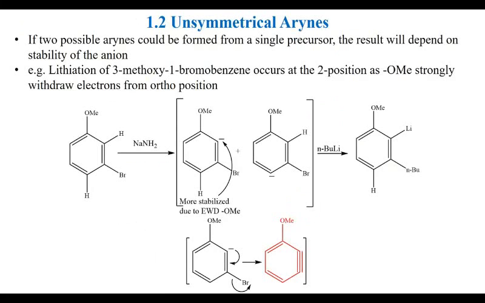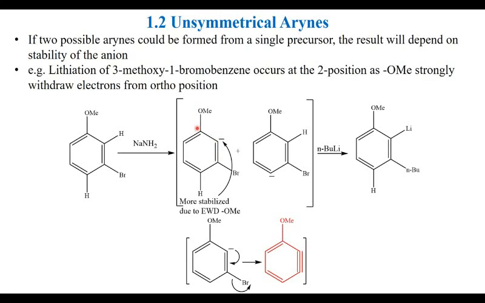If there are two alpha hydrogens present relative to the halogen atom, then the hydrogen that provides the more stable anion will be removed. Here are the two possibilities: this hydrogen or this hydrogen, both can be removed. But if this hydrogen, which is in between the methoxy and bromine, is removed, the negative charge will come closer to the methoxy position.